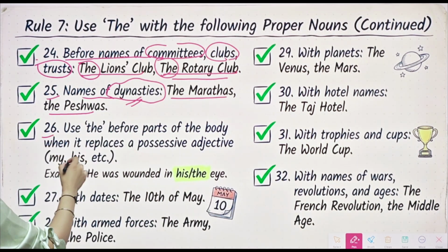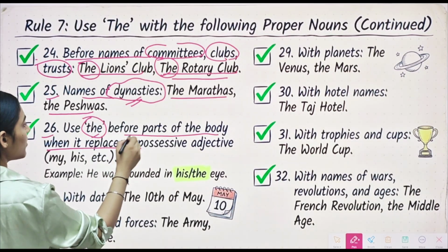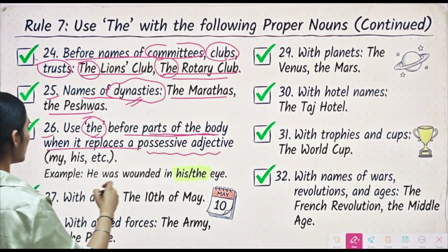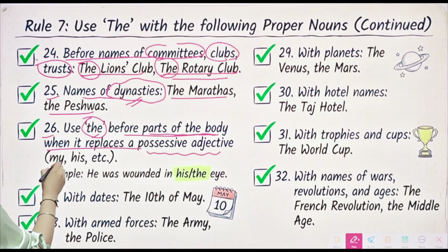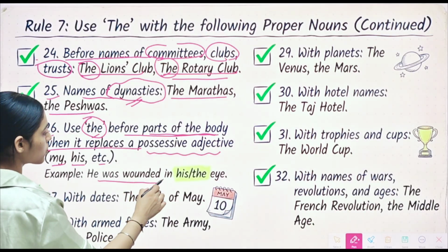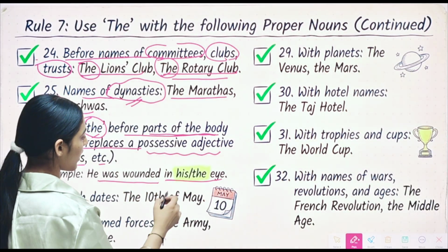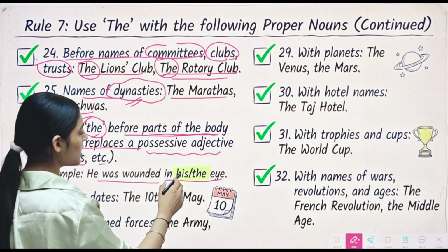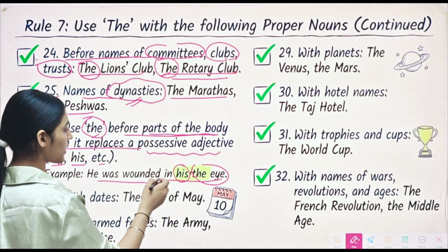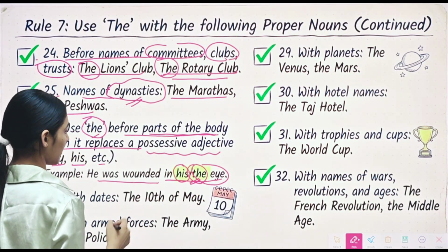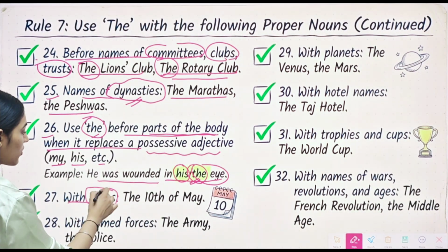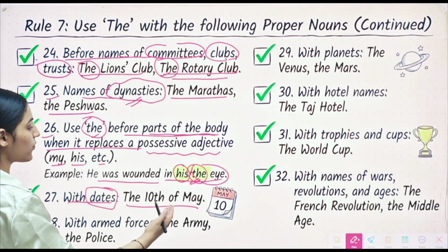Alright. Rule number 26 says use article the before parts of the body when it replaces a possessive adjective. For example, in possessive adjectives, we have my, his, her, etc. Alright. For example, he was wounded in his eye. Or we can say he was wounded in the eye. Alright. It is understandable that we are replacing his over here with article the. Alright. Then we have rule number 27, which says with dates. Alright. The 10th May, the 31st May.